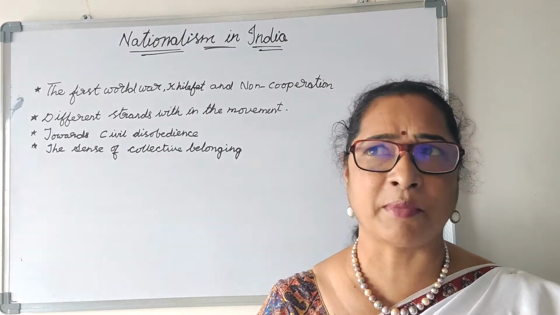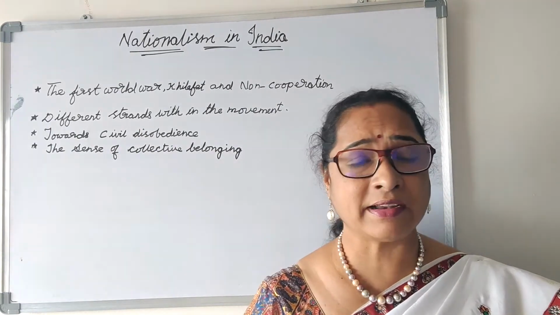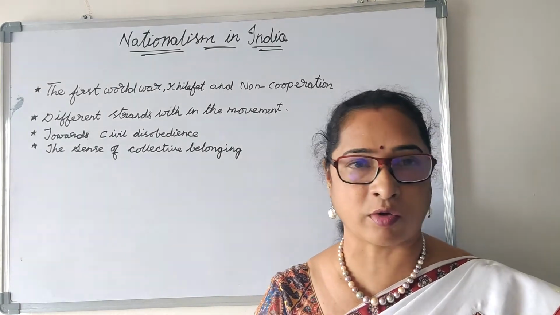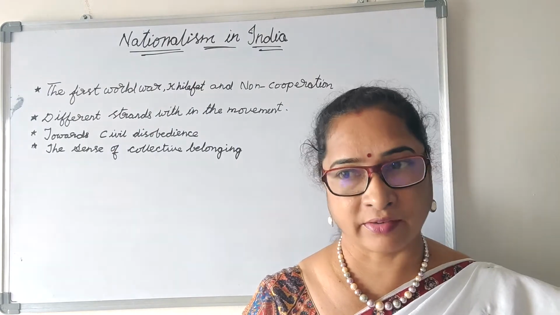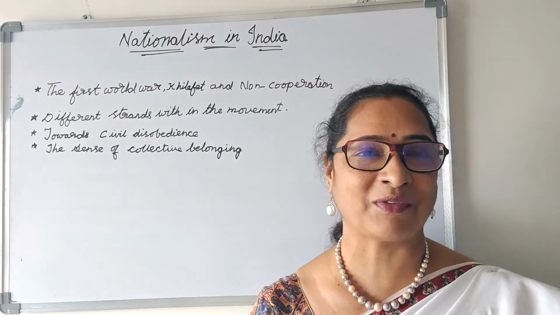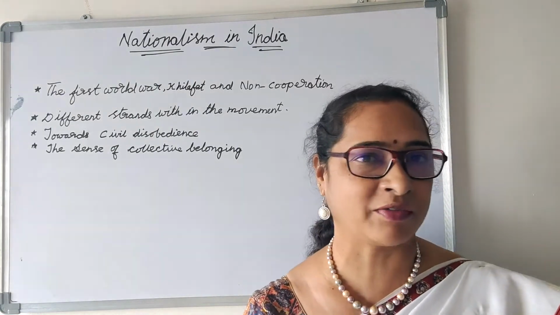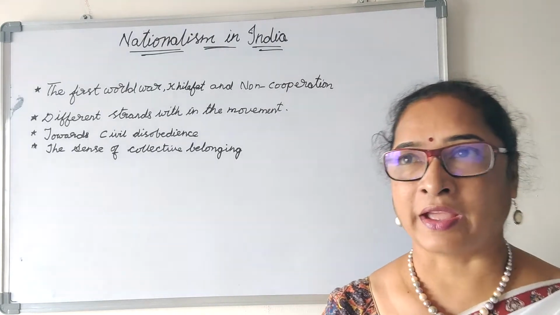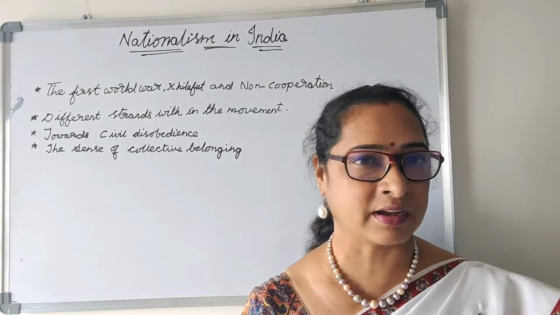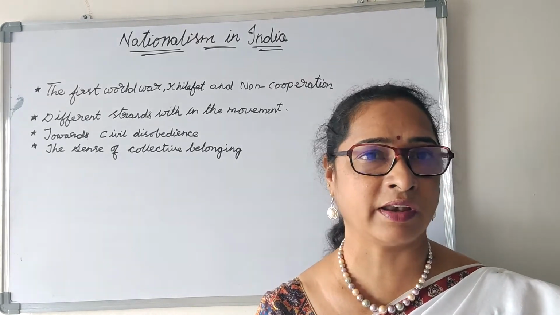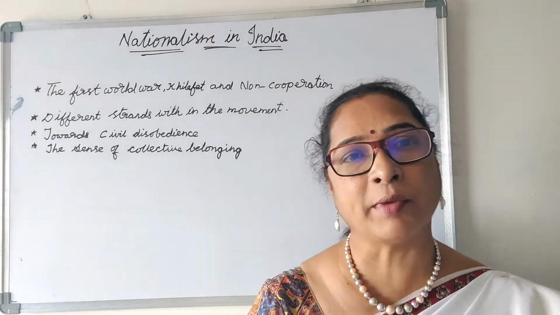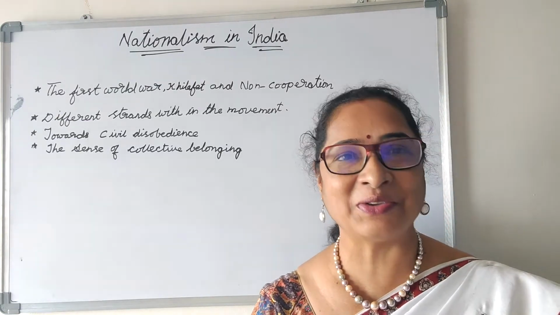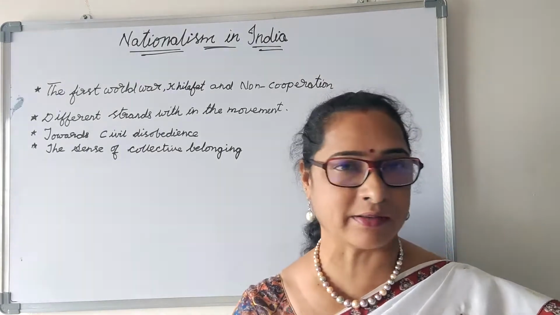And first in Champaran, the peasants raised their voice against the imperialist government, and they started satyagraha under the leadership of Gandhiji. After coming from South Africa, Gandhiji started this satyagraha, and first the peasants started it in Champaran, Bihar state, and slowly this movement spread to Kheda in Gujarat, and also to the Ahmedabad cotton mills.